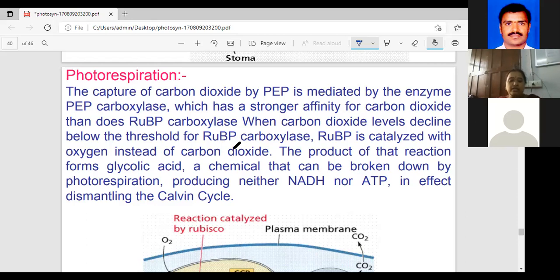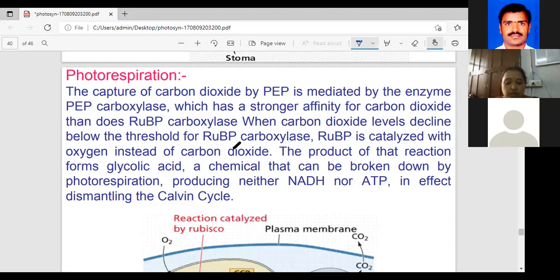However, at night the oxygen level is more than 21%, which is also very dangerous. At that time, the Rubisco enzyme performs the oxygenase reaction, leading to the C2 pathway.